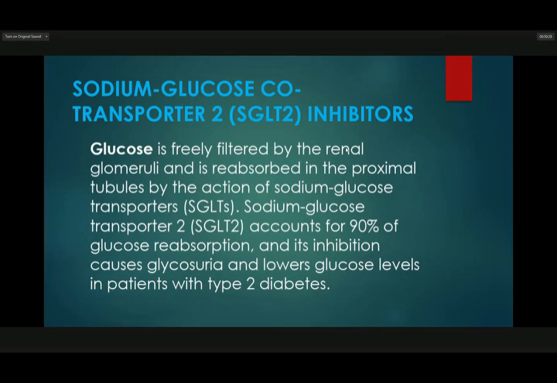Sodium glucose cotransporter 2, SGLT2, inhibitors. Glucose is freely filtered by the renal glomeruli and is reabsorbed in the proximal tubules by the action of sodium glucose transporters, or SGLTs. SGLT2 accounts for 90% of glucose reabsorption, and its inhibition causes glycosuria and lowers glucose levels in patients with type 2 diabetes.